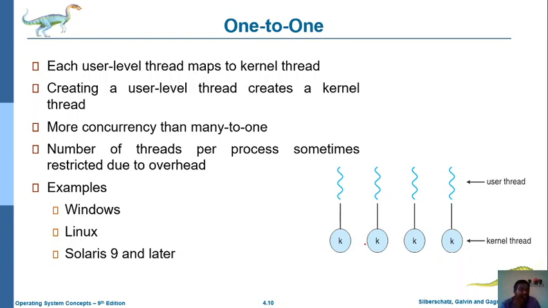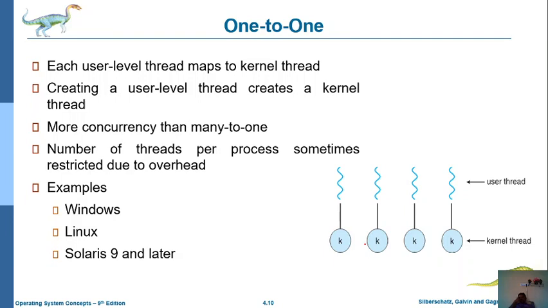Why? Because here the number of threads per process is sometimes restricted, due to the overhead. Because if more threads are allowed for more processes, at that situation the particular process can't handle that number of threads.